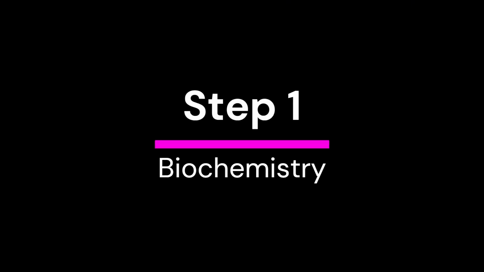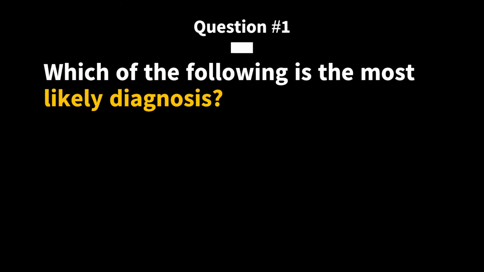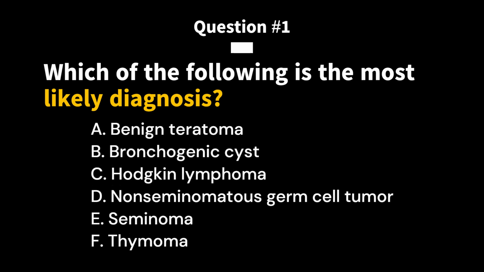Today, we're diving into Step 1, focusing on biochemistry. Let's get started with question number 1. For the following case, which of the following is the most likely diagnosis? A. Benign teratoma. B. Bronchogenic cyst. C. Hodgkin lymphoma. D. Non-seminomatous germ cell tumor.